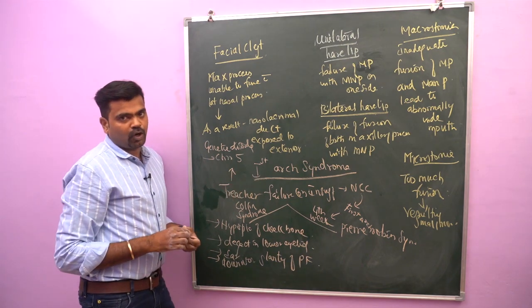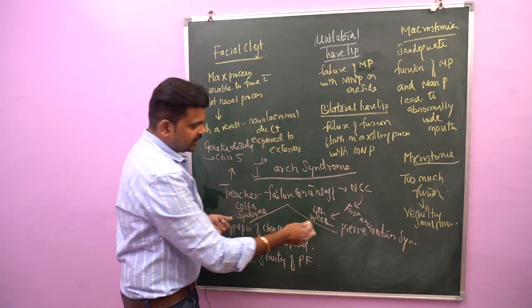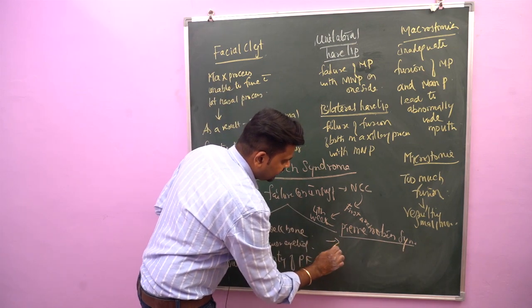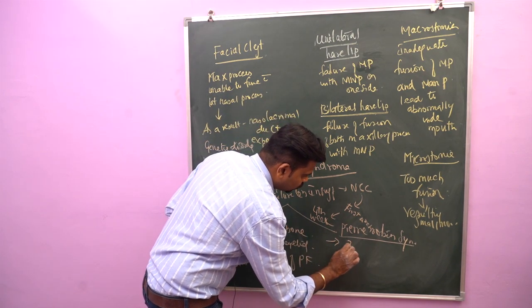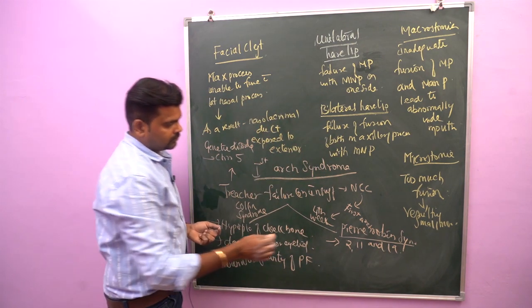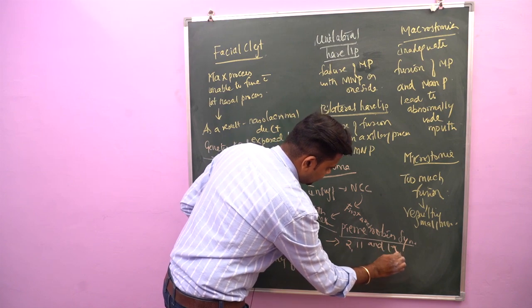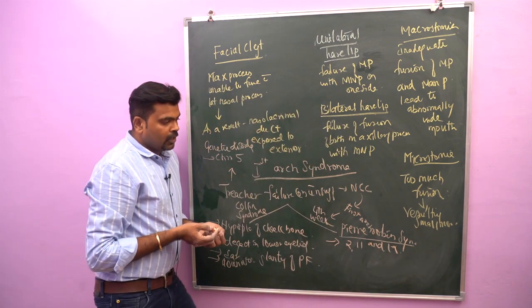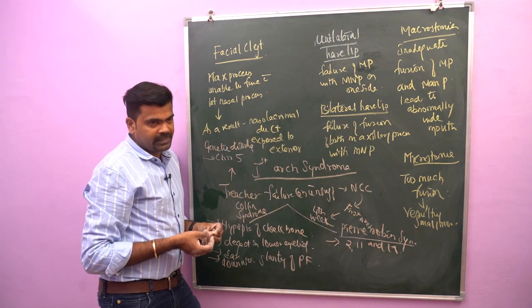Next we'll go to Pierre-Robin syndrome. This is also a genetic disorder. It is mainly due to defects in chromosome numbers 2, 11 and 17. So what are the symptoms of Pierre-Robin syndrome?